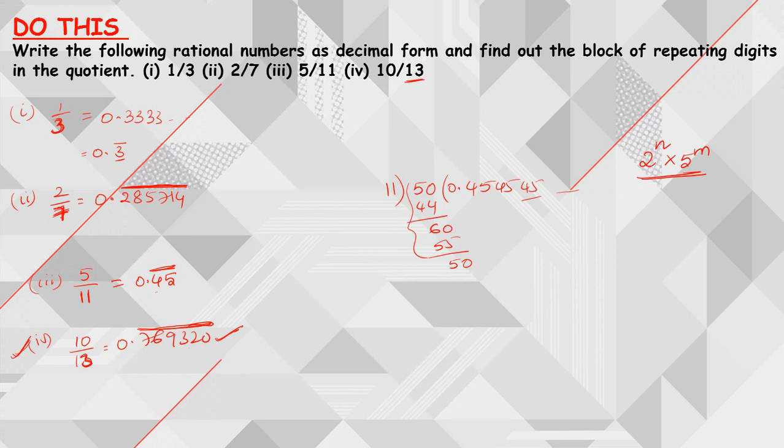But whenever you have primes other than 2 and 5 in the denominators, then we have repeating digits, that means non-terminating repeating digits. So what can we conclude? If you have prime factors other than 2 and 5 in the denominator, then it will be a non-terminating recurring decimal, right?